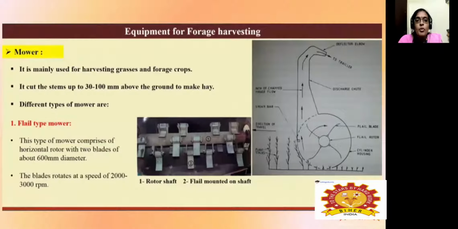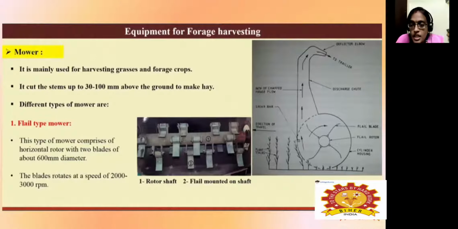First one is the mower. Forage means harvesting grasses and forage crops. It cuts the stem about 300 mm above the ground and makes it in the form of hay. There are different types of mower available. The first type comprises a horizontal rotor with two blades operated simultaneously, about 600 mm in diameter, and the blade rotates at a speed of 2000 to 3000 rpm.